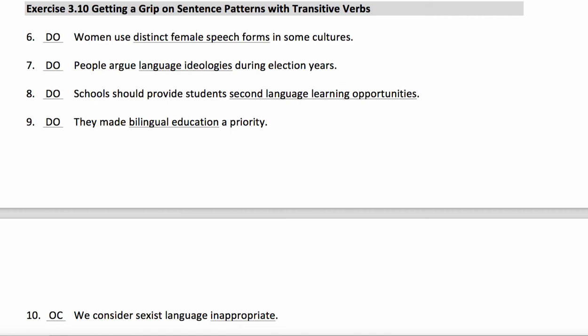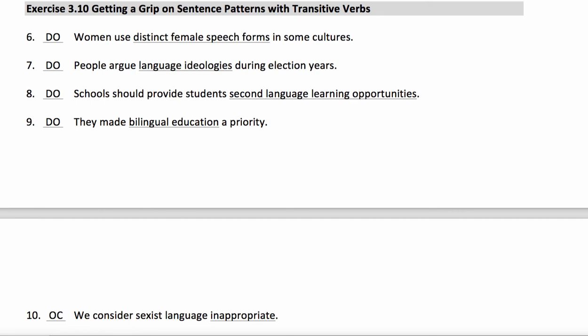Schools should provide students second language learning opportunities. Here we actually have two noun phrases: students and second language learning opportunities. Notice you can change the order of these. Schools should provide second language learning opportunities to their students. Because you can make that switch, this is pattern 6. So students is the indirect object and second language learning opportunities is the direct object.